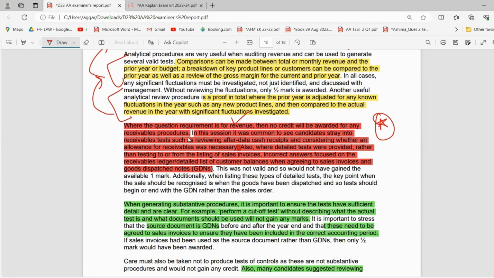In this session, it was common to see candidates stray into receivables testing, such as reviewing the after-date cash receipts, considering whether an allowance for receivables was necessary. So we are not talking about the receivables here. We're talking about the revenue here, your sales, your turnover, right? Also, detailed testing was provided rather than testing to or from the list of sales invoices. Incorrect answers focus on receivable ledgers, details of customer balances, and GDNs, which is not relevant to your revenue, right?